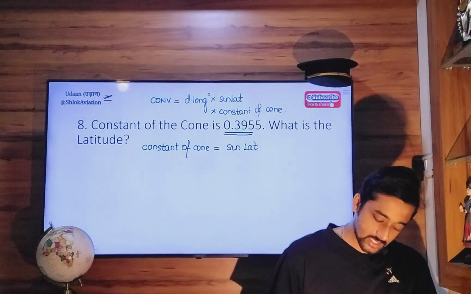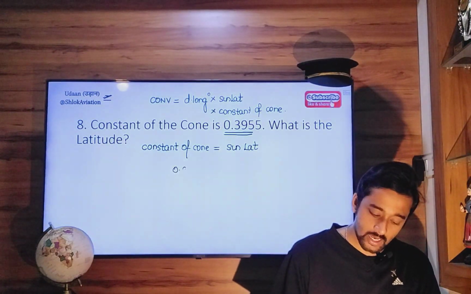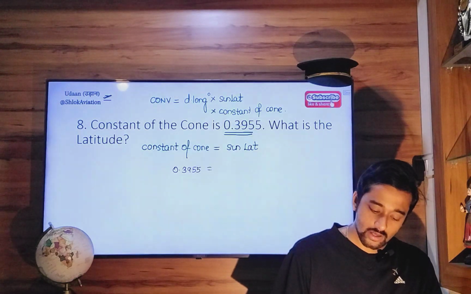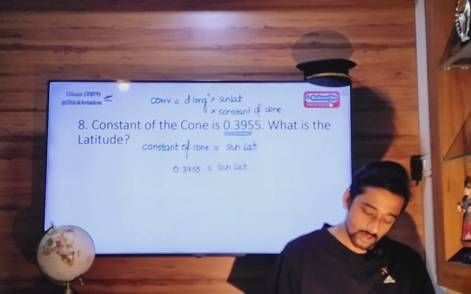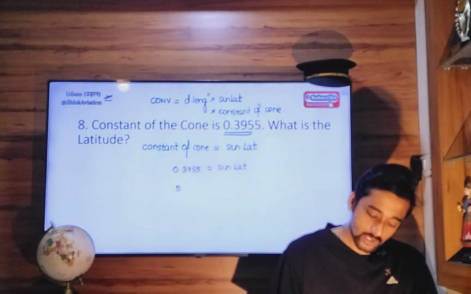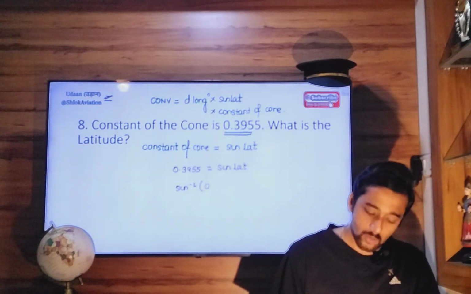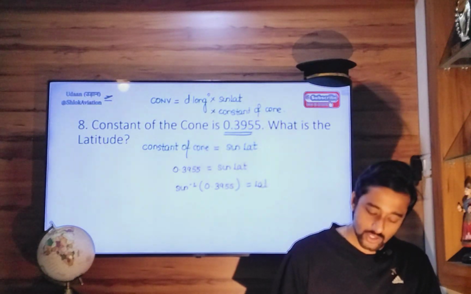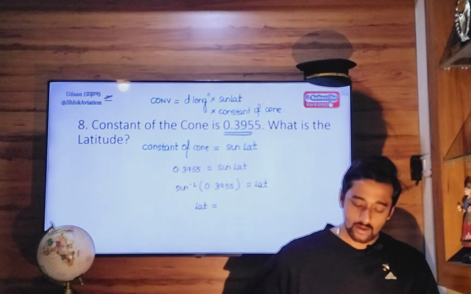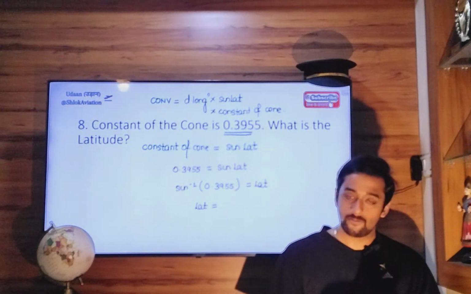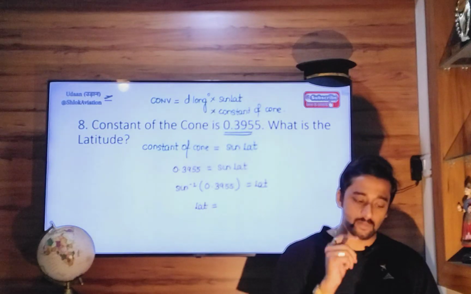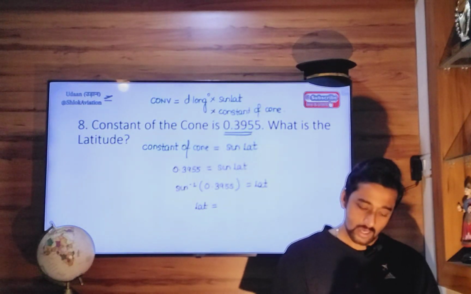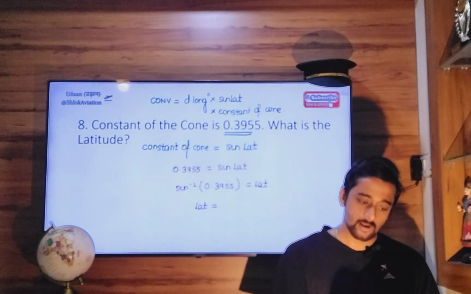Here it's given that constant of cone is 0.3955. So what will be the latitude at which you will find this particular value? So latitude will be equal to sine inverse 0.3955. Use your scientific calculator: press shift first, then the sine button, and then insert the value 0.3955.